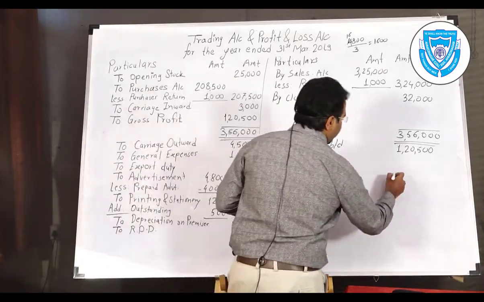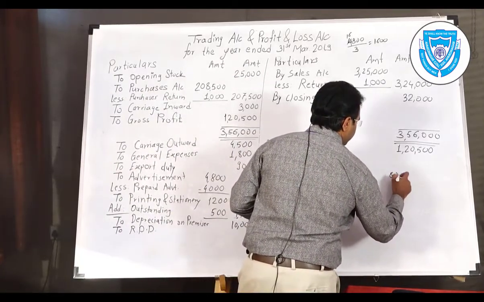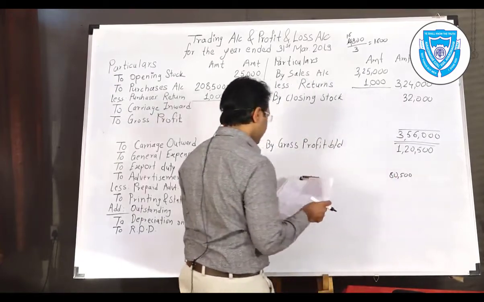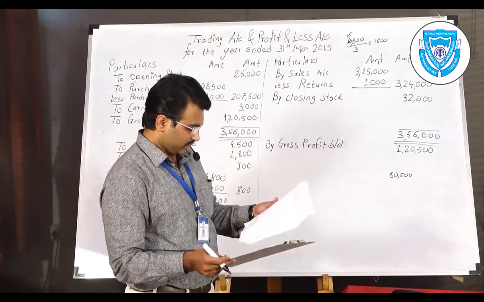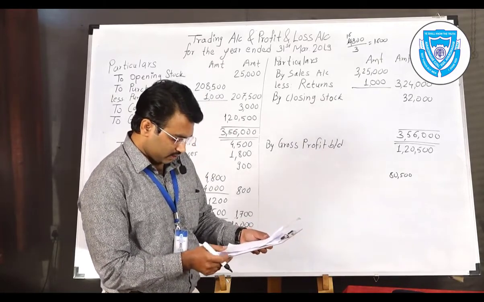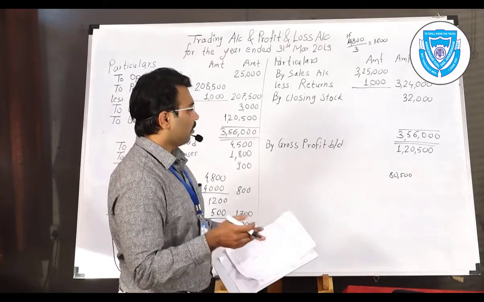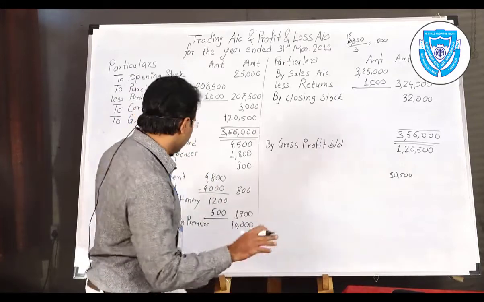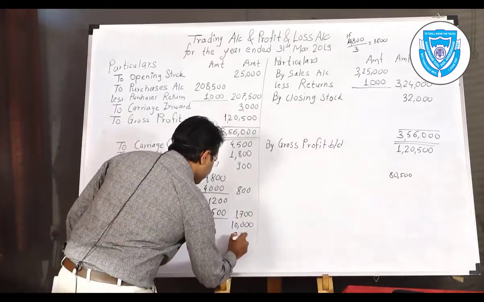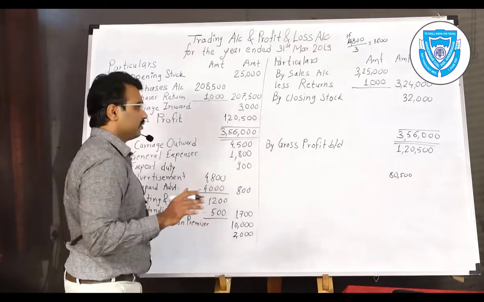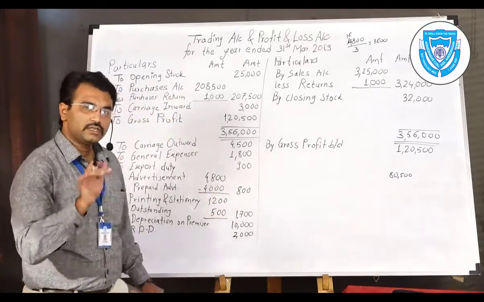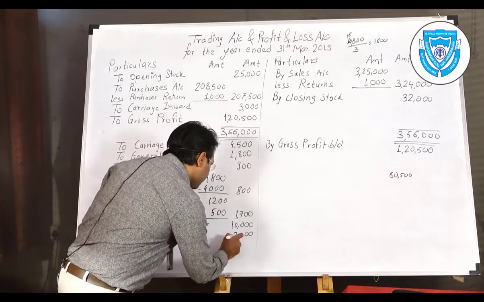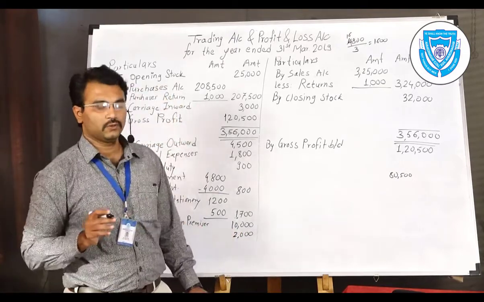On 80,500 I am doing the calculation here. 80,500 multiplied by the percentage given. No, the figure is already provided. That 2,000 is the RDD figure already provided. So you will write that 2,000.